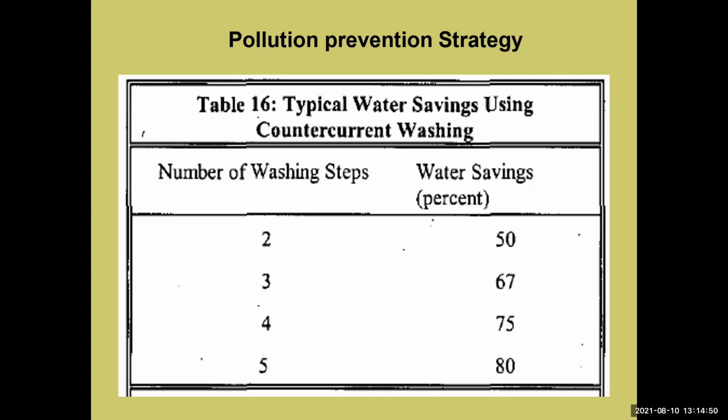The number of washing steps and water saving. The typical water saving using counter current washing: with 2 washing steps, water saving is 50%. With 3 washing steps, the water saving is 67%, and with 4 washing steps it is 75%. And with 5 washing steps, it is 80% water saving. This is a strategy.